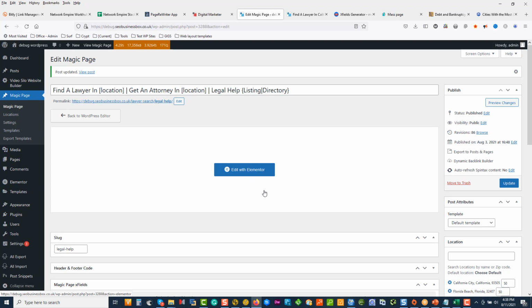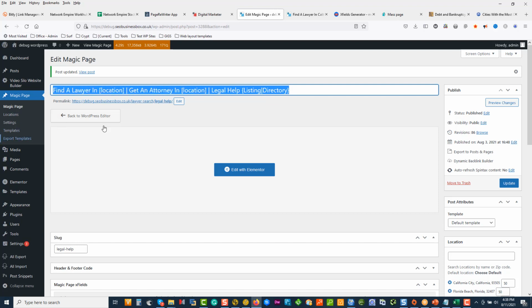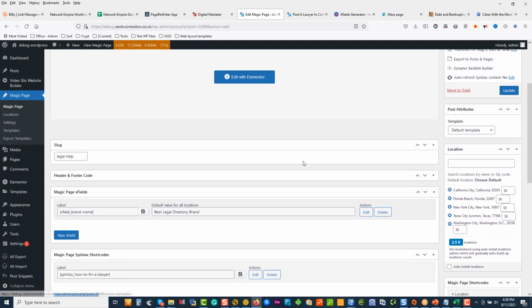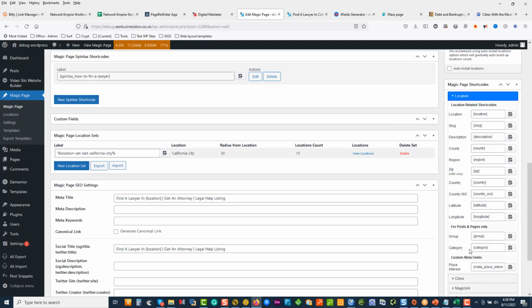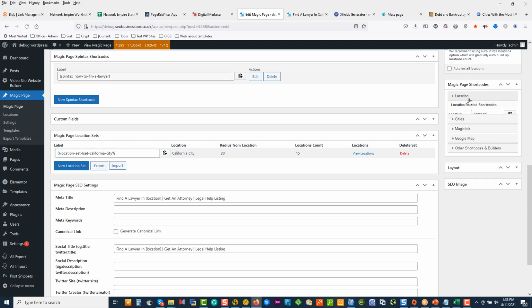What's great about this whole thing is the ability to use shortcodes. Now notice over here at the top, I've got lawyer in location, get attorney in location, legal help, listing directory. There's nothing stopping us taking these shortcodes and building them into our template. The way we do this is through magic shortcodes on the left here. We can get access to all the types that we want. We can copy and paste them.